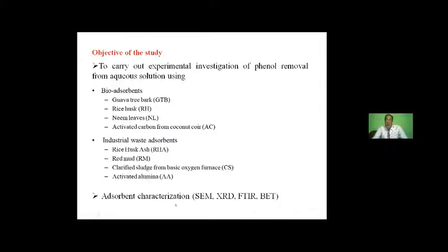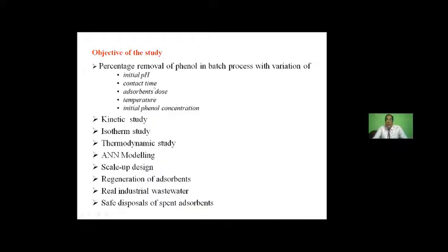First, we will do the characterization. We will do SEM, XRD, FTIR, and BET. These characterizations will help us to know the physical characteristics of the adsorbent, and from there also we can conclude whether the adsorption can really take place to a certain extent or not. Then we'll go for the experimental part, where we'll take very different variations of the process parameters, which are usually easily maintainable in any industry, like initial pH, contact time, adsorbent dose, temperature, and initial phenol concentration.